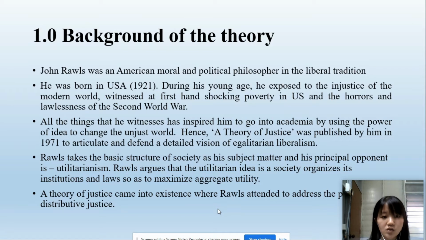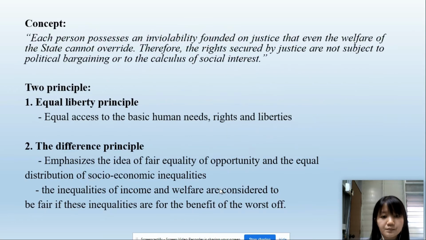Rawls takes the basic structure of society as his subject matter, and his principal opponent is utilitarianism. This is because Rawls argues that the utilitarian idea is that a society organizes its institutions and law so as to maximize the aggregate utility. Therefore, a theory of justice came into existence, where law attempts to address the issue of distributive justice in society.